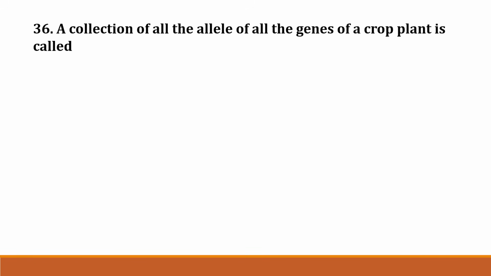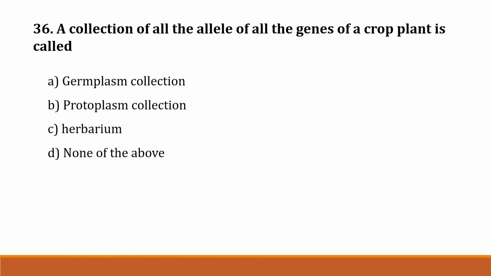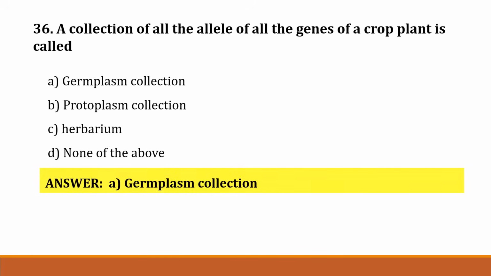Then question number 36. A collection of all the alleles of all the genes of a crop plant is called option A, germplasm collection. Option B, protoplasm collection. Option C, herbarium. Option D, none of the above. Correct answer is option A, germplasm collection.